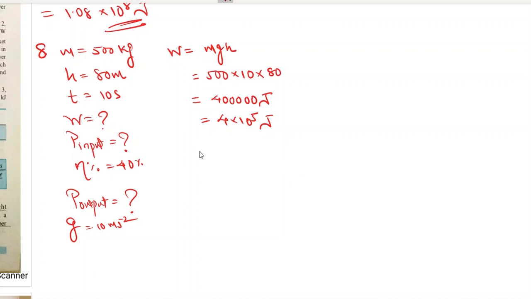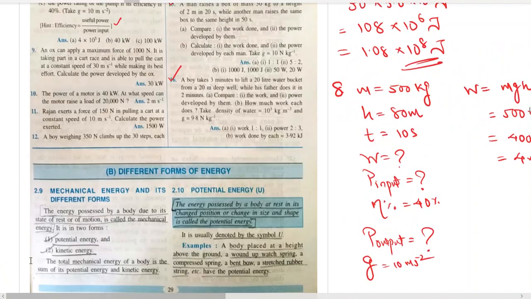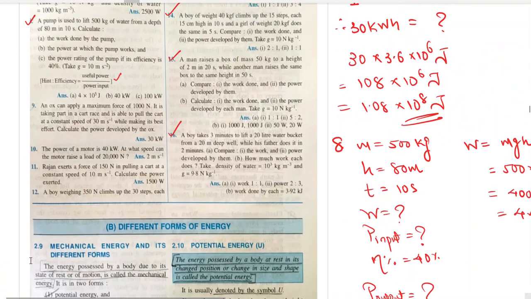Okay, power input. Power at which pump works and power rating of the pump if its efficiency is 40%. Now see, the pump is doing this work.